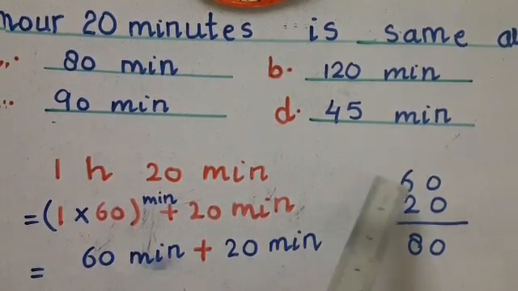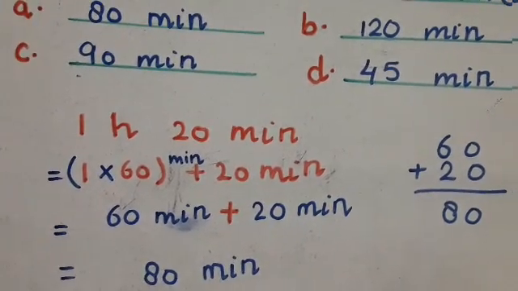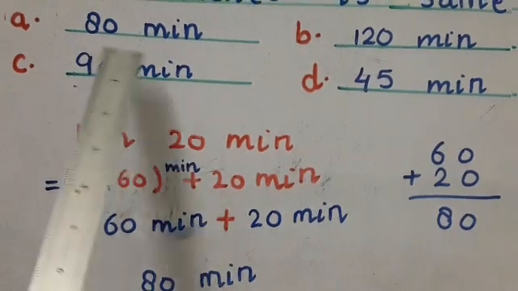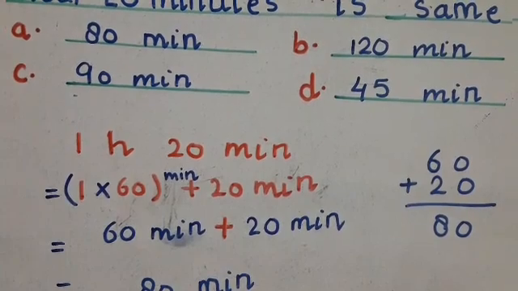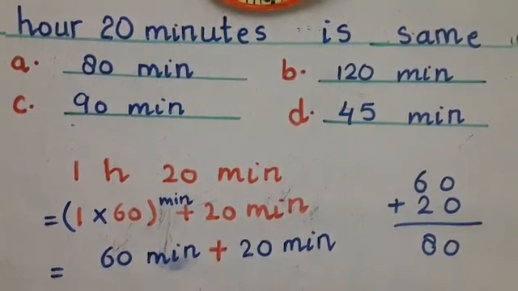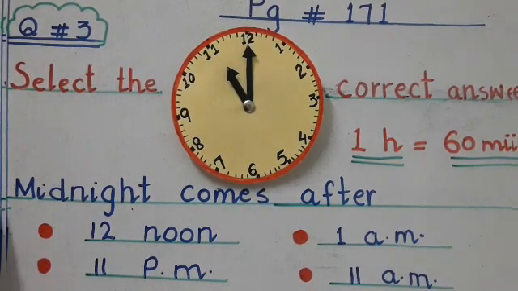So now we will add it. 60 plus 20 is equal to 80. So we get the answer 80 minutes. So students, you can see here this is our answer. So tick this answer, 80 minutes. Okay students, now move to the next, number 2.